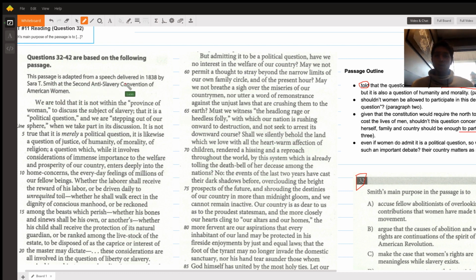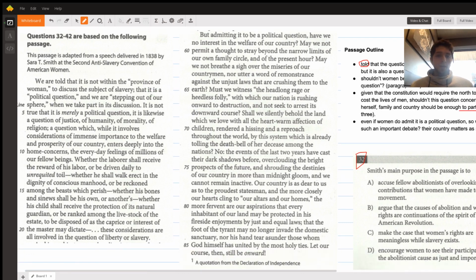The subtitle is basically just saying it's a speech delivered here at the Anti-Slavery Convention of American Women. Honestly, not too much there. We know it's an anti-slavery convention, but that's not going to tell us too much, so we can skip that. Then we have this intro.